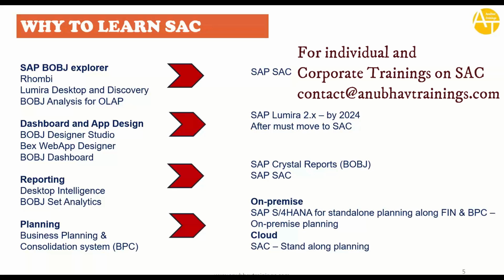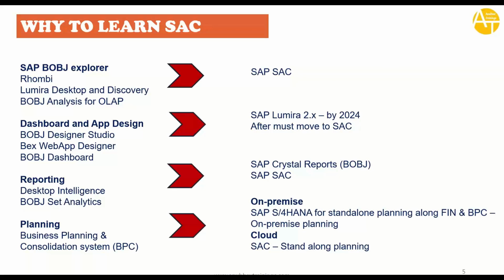If you are doing dashboard and application design using BobJ Design Studio, BEx Web Application Designer or BobJ Dashboards, then you only have two options now. Either you go with Lumira, which is again going to be maintained till 2024. Afterwards, anyway, you all have to go to Analytics Cloud.